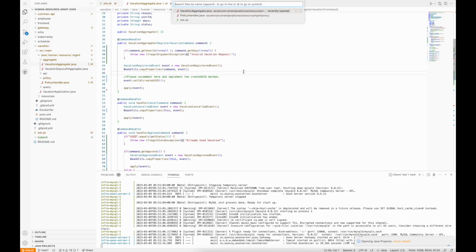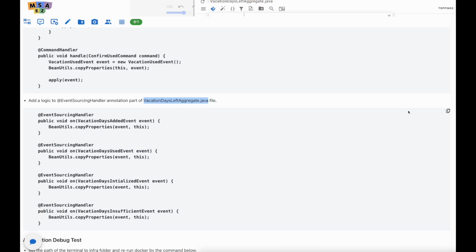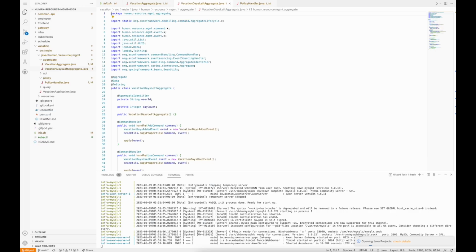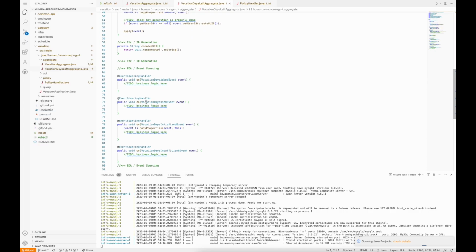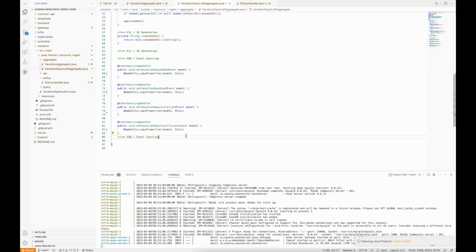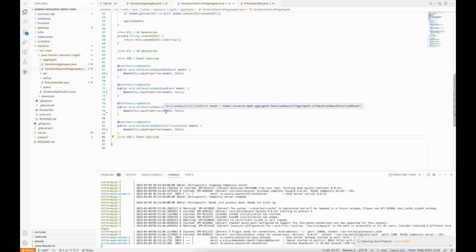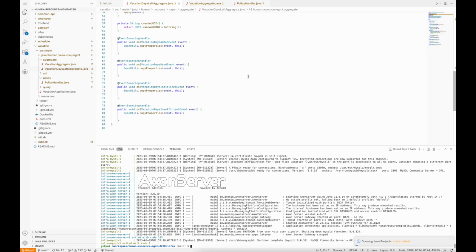So I'll find the file and replace the code, copy this one, add the event sourcing handler part, replace it, and this is the same as we've done on vacation aggregate. It copies the properties from event and this, the current status. So we're all done with the code modification.